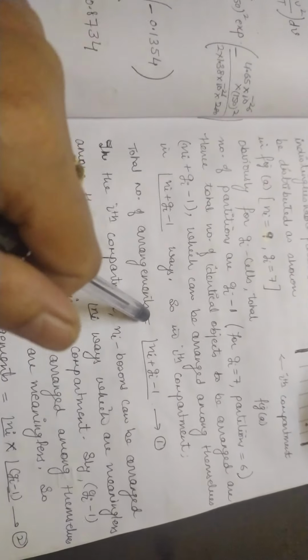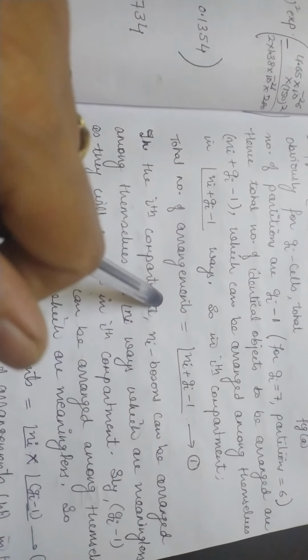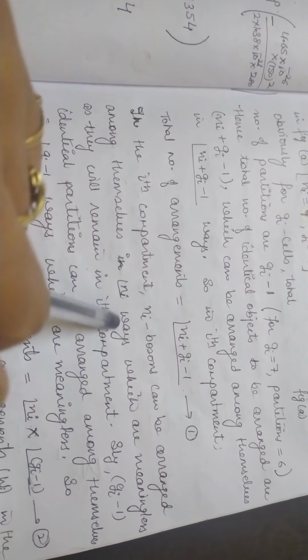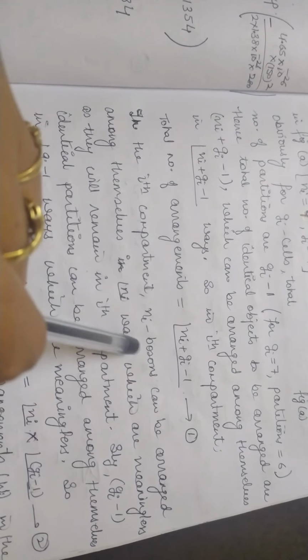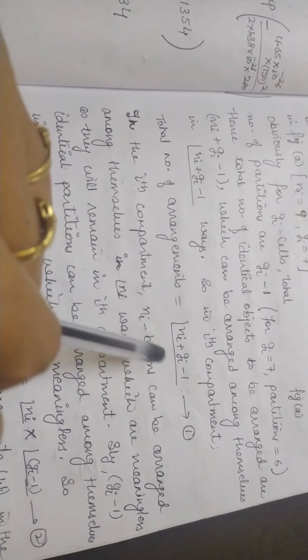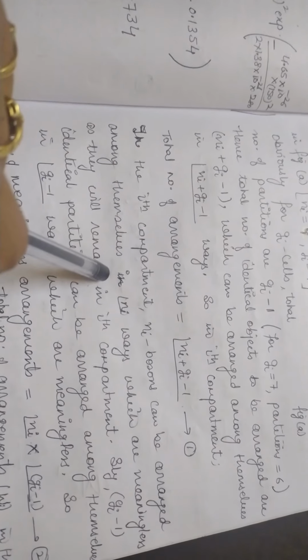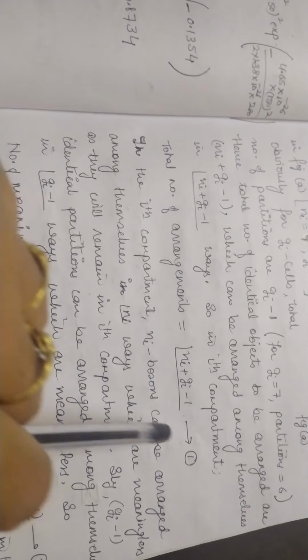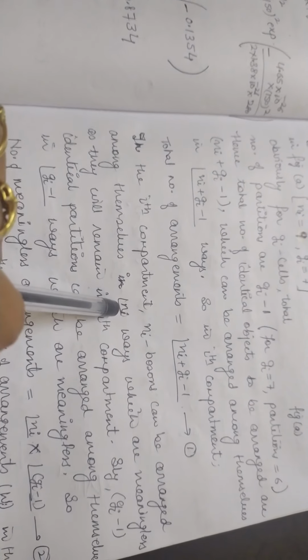How can I find the meaningless arrangement, dear students? Now see, in the ith compartment there are Ni bosons, means Ni particles are there. These Ni particles are identical and indistinguishable. That means they can be arranged among themselves in factorial Ni ways, which are meaningless, because they will remain in the ith compartment only. They are not going to change their microstate. Their arrangement among themselves is meaningless.